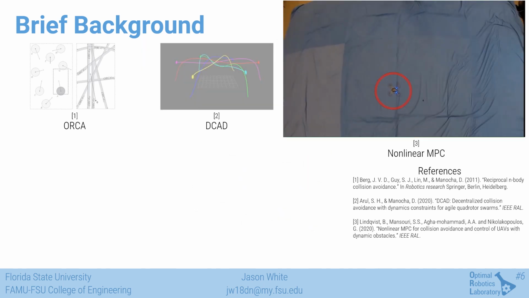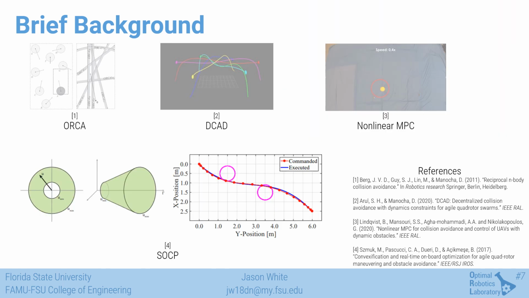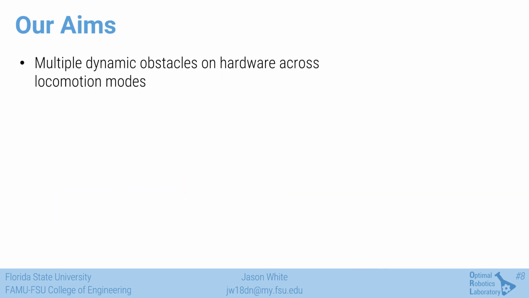Furthermore, nonlinear MPCs are solved at 20 Hz using the Panox solver and can avoid multiple moving obstacles as seen here. Finally, second-order cone programming generates motion plans around obstacles using soft constraints at rates comparable to the previous method. These methods produce impressive results.